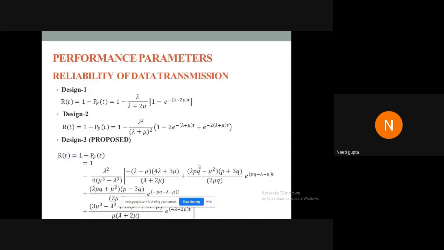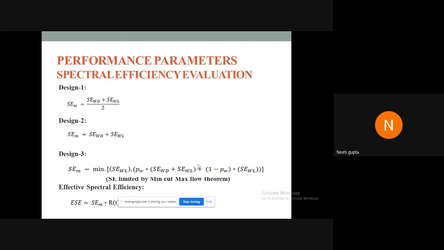Finally, the performance parameters were evaluated for these 3 designs based upon the continuous time Markov equations that we get. For design 1, 2, and 3, we evaluated the reliability of data transmission in probabilistic terms, which is the probability of the system being in any state other than the failed state. So we get the equations for the reliability of data transmission by the 3 designs.